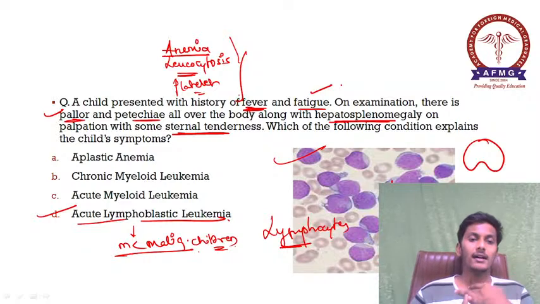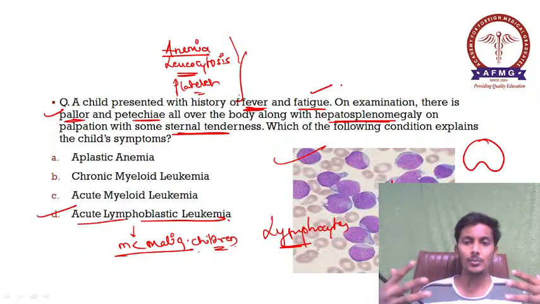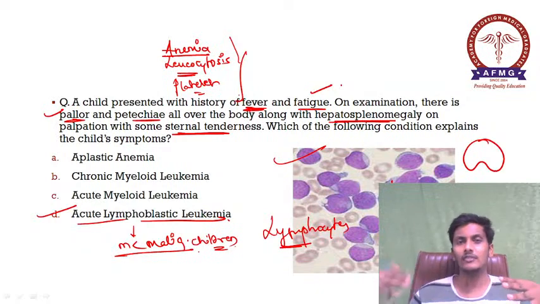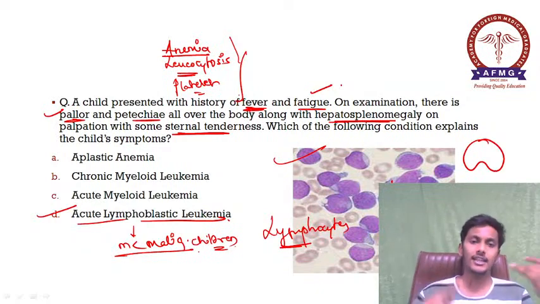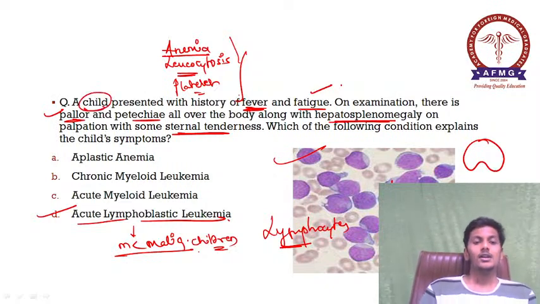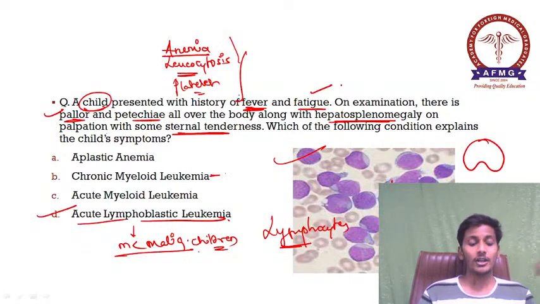Please remember, how do we diagnose this? There is sternal tenderness, there is hypoplasia of the bone marrow, along with it there is hepatosplenomegaly, hypoplasia of the reticuloendothelial cells due to excessive destruction, and lastly there is anemia, leukocytosis and platelet defect. And in a child, therefore it is a case of acute lymphoblastic leukemia. As we all know, chronic myeloid leukemia is common in the 60 to 70 years age group.